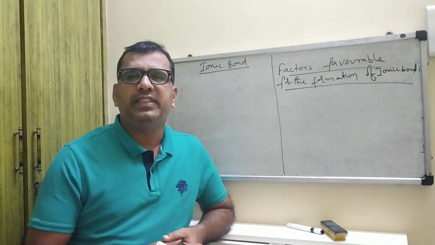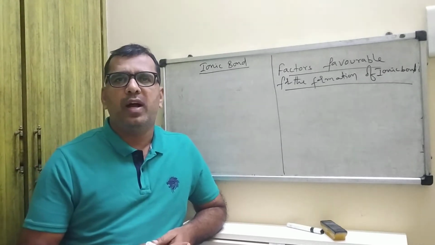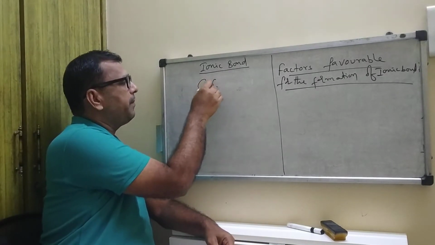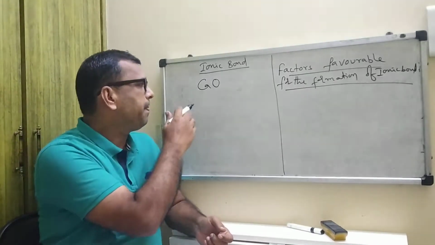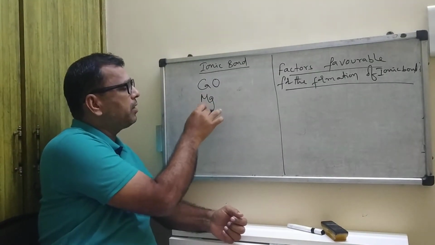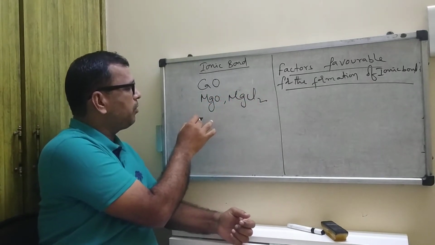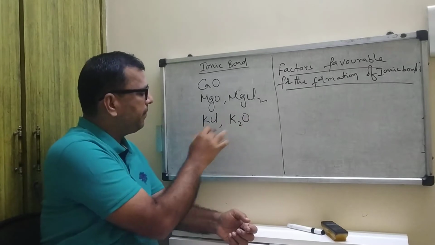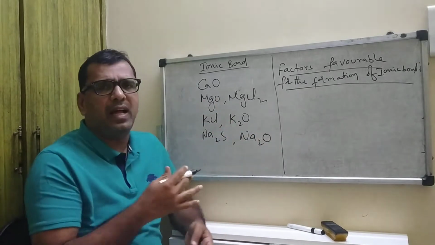In the last video, we studied ionic bond. I am giving some more examples of ionic bond. Here, calcium oxide. This is a metallic oxide. We already discussed that an ionic bond is formed between a metal and a non-metal, like magnesium oxide, magnesium chloride, calcium chloride, potassium chloride, potassium oxide, sodium sulfide, or sodium oxide. So these all form ionic bonds.